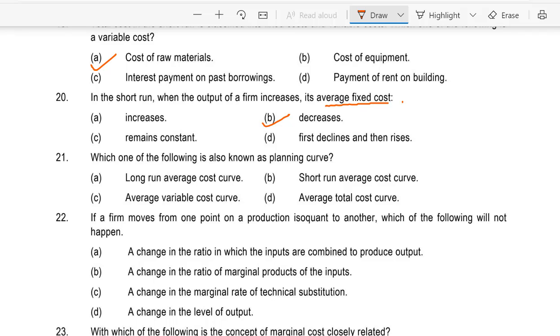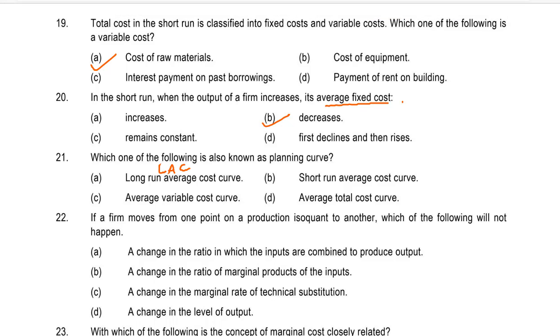Question number 21. Which of the following is also known as planning curve? A. Long run average cost curve. B. Short run average cost curve. C. Average variable cost curve. Or D. Average total cost curve. It is the LAC curve. That is A. 21A. Long run average cost curve.